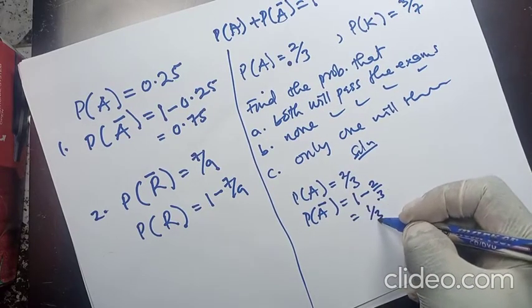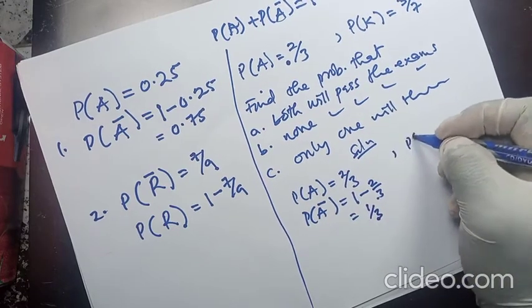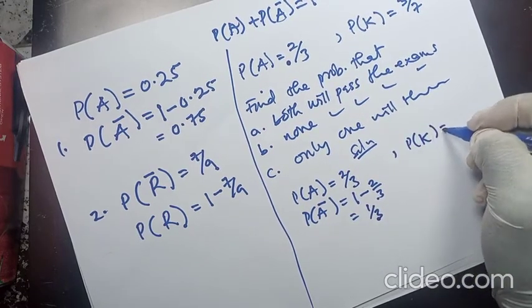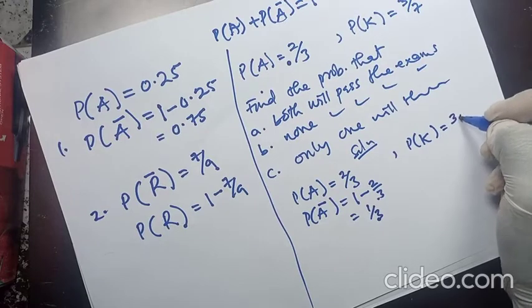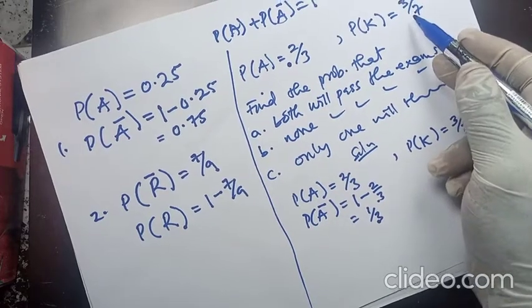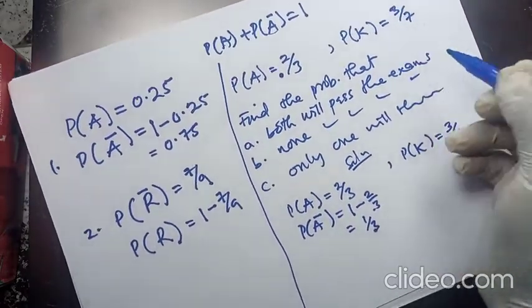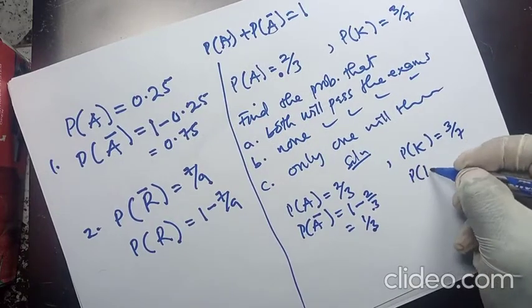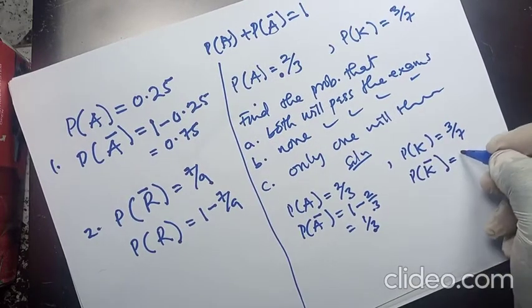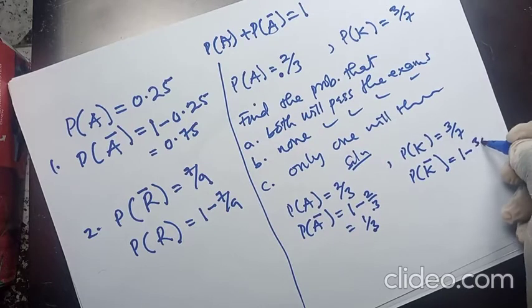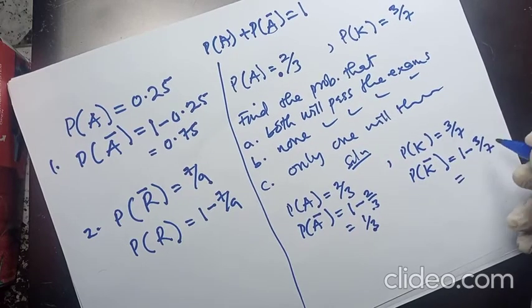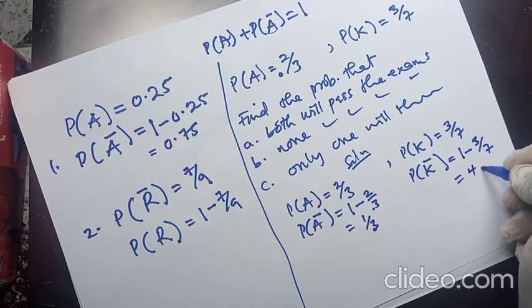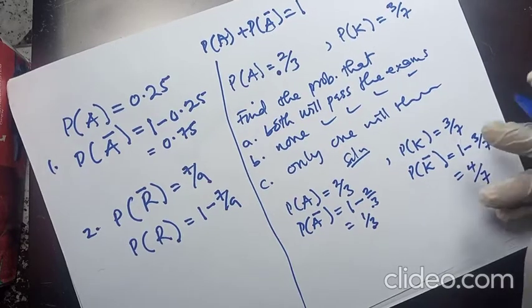This will give us 1 over 3. And again, the probability that Kofi will pass will be 3 on 7. That's coming from the question. So the probability that Kofi will not pass the exams is 1 minus 3 on 7. This will give us 4 over 7. That is when you subtract this from this.